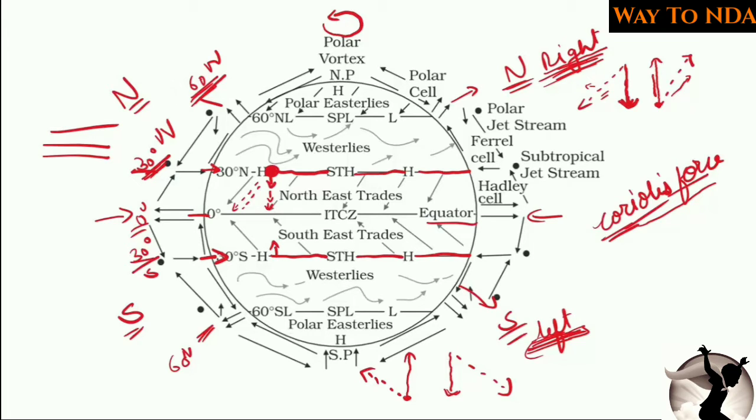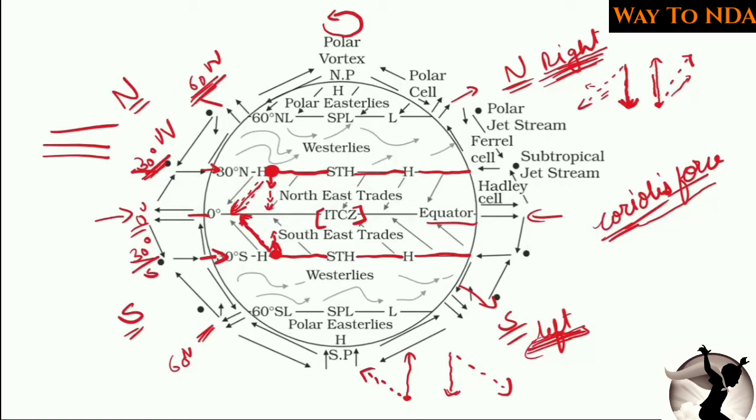The same thing with the southern hemisphere. The wind originated at this point and it started to blow, but it got deflected to the left side and its direction changed. So the direction is changed due to the Coriolis force, and both the winds which started to blow from the northern hemisphere as well as from the southern hemisphere meet each other at the equator, and this area is called the ITCZ, Intertropical Convergence Zone.